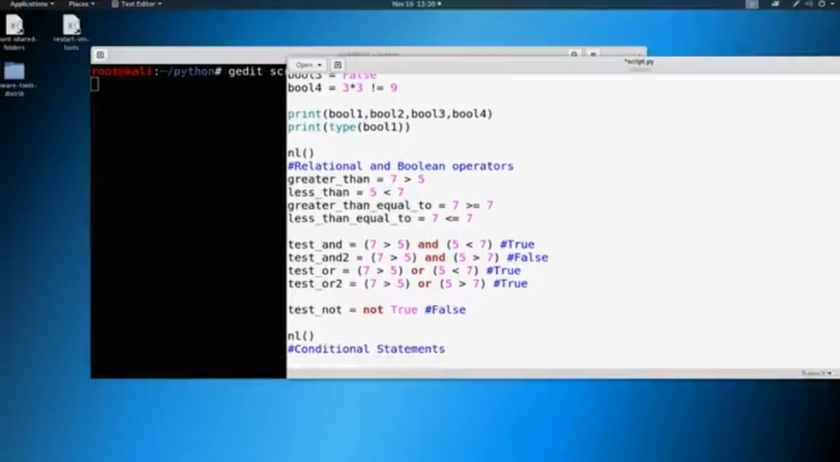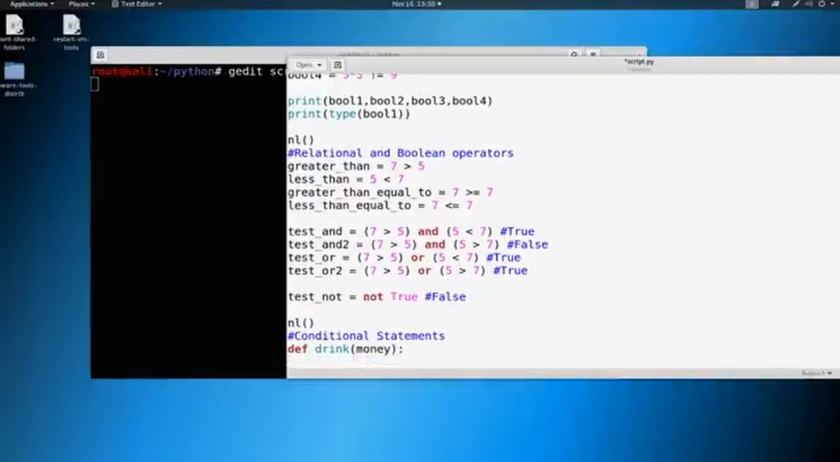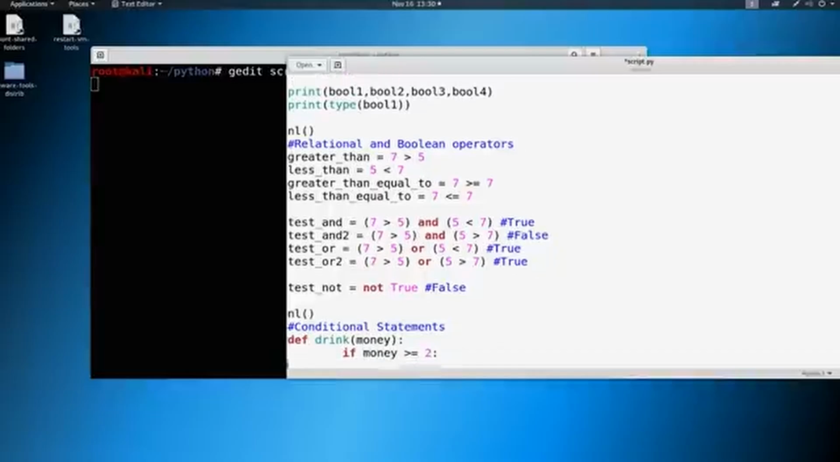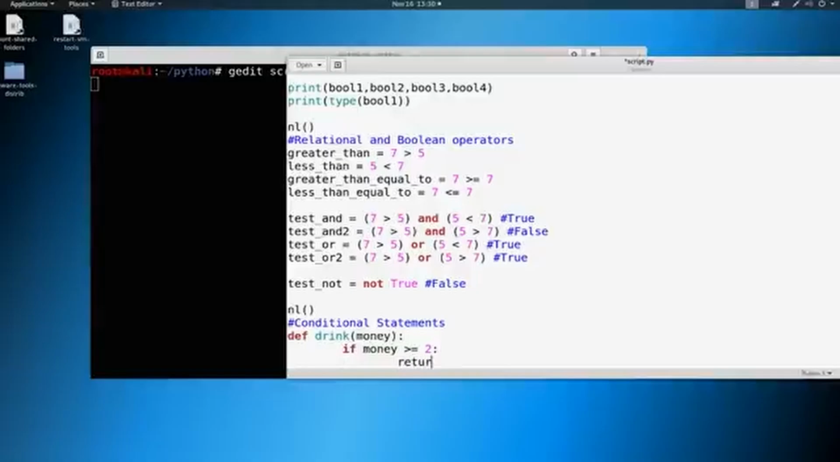And let's start with a conditional statement. A conditional statement is going to start off looking like a function. So we'll say define. And here, let's make the same scenario where we talked about the money and buying a drink. So we'll define drink, and we'll just say a parameter here of money. Okay, and then let's indent and say if money is greater than or equal to 2, remember we talked about $2 for this drink, then we're going to return you've got yourself a drink.